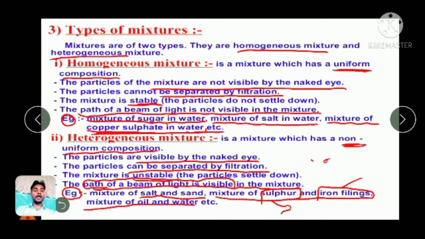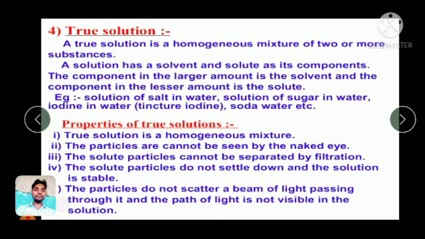Now we talk about mixtures of oil and water. It is a very common example. After some time, the oil makes a different layer and the water settles down according to their densities. So you can see two layers of material in the mixture.